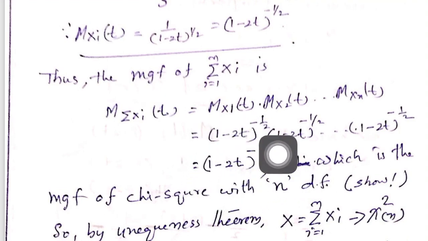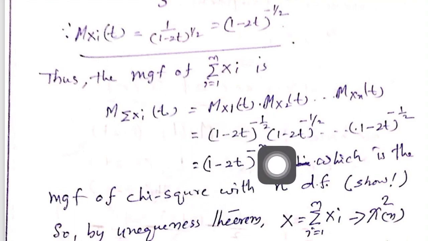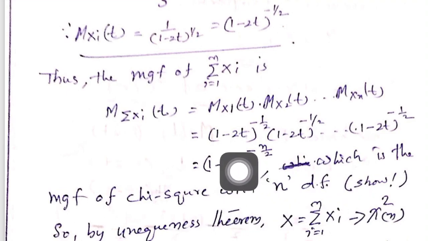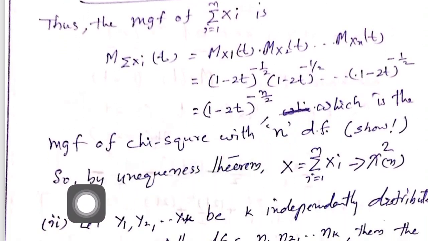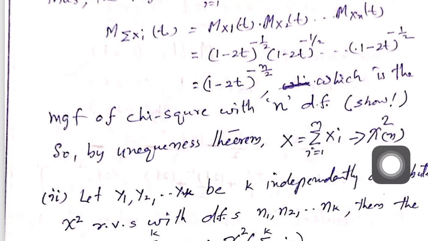You can easily identify that this is nothing but the MGF of a chi-square distribution with n degrees of freedom. That part you have to show; I have just argued so. So by the uniqueness theorem, the sum follows a chi-square distribution with n degrees of freedom.